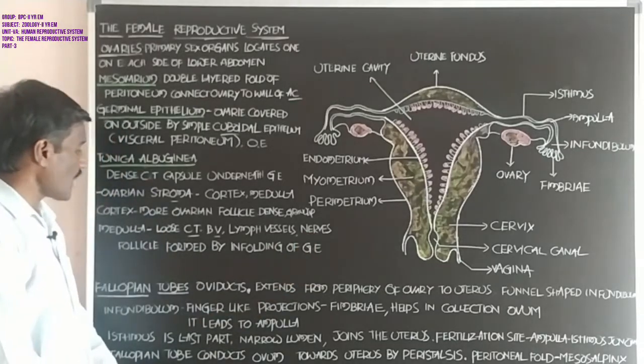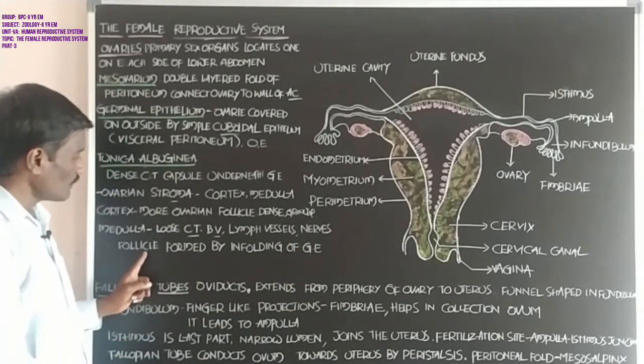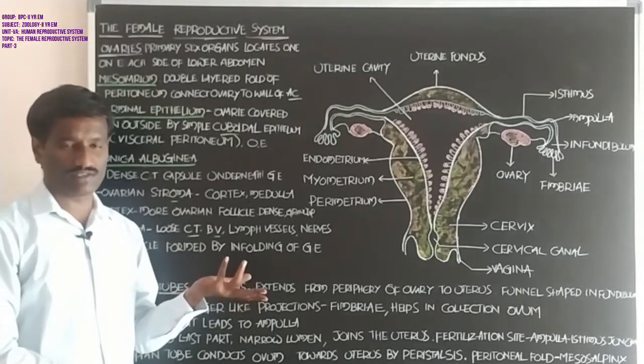Okay, student. What about the ovarian follicles?